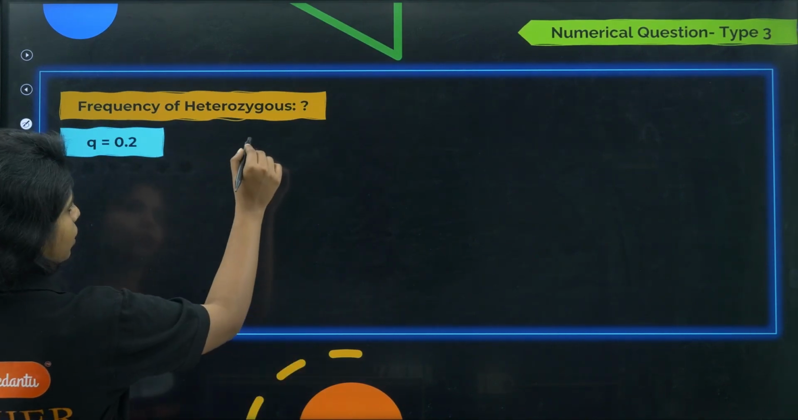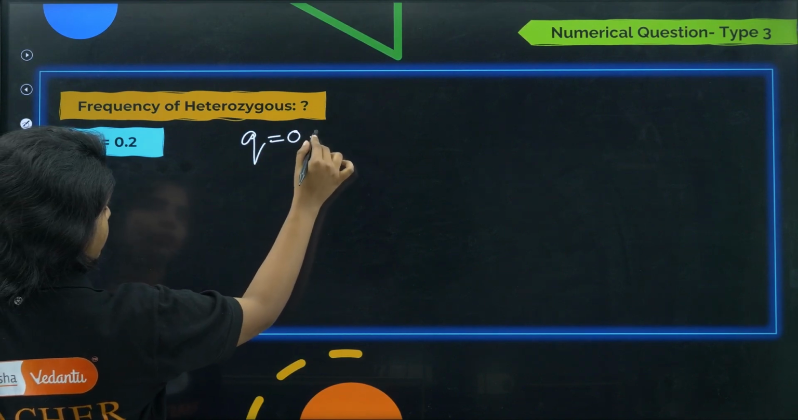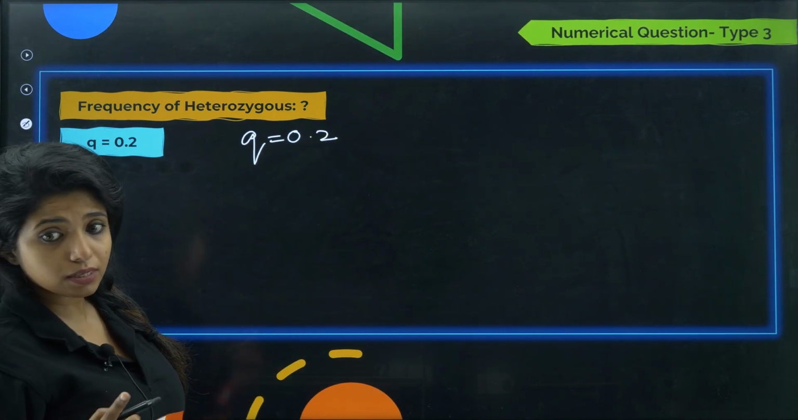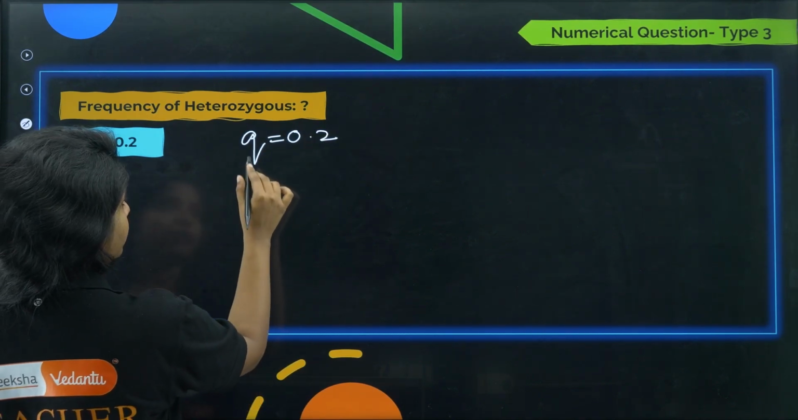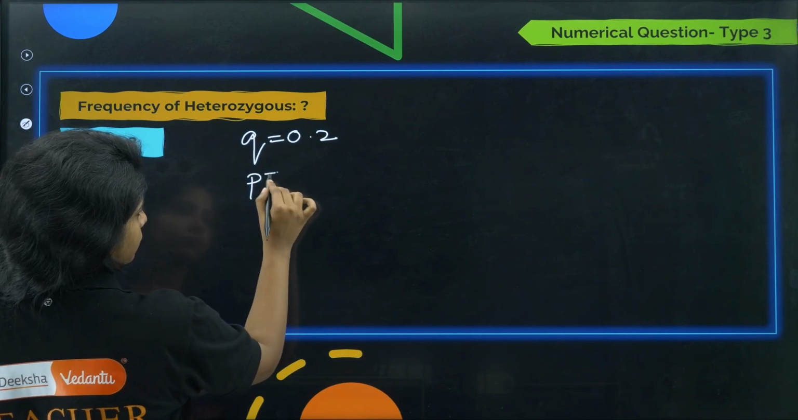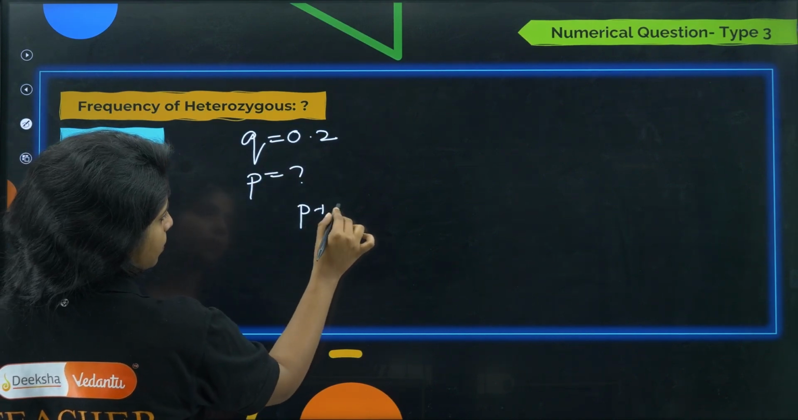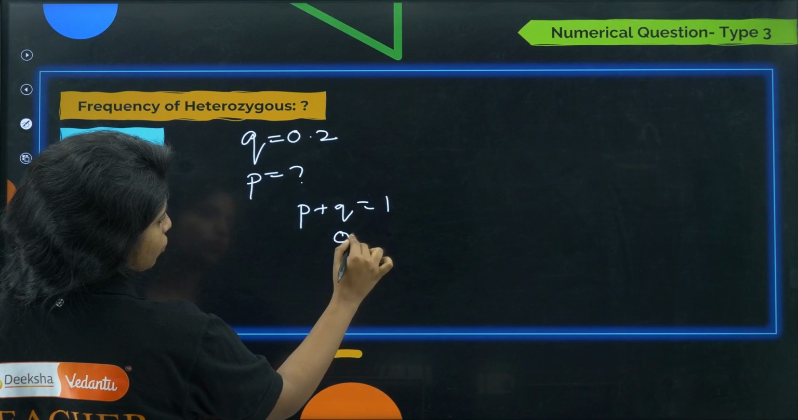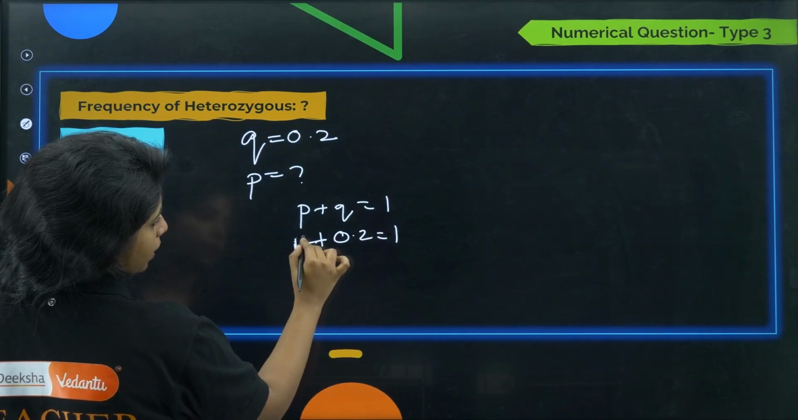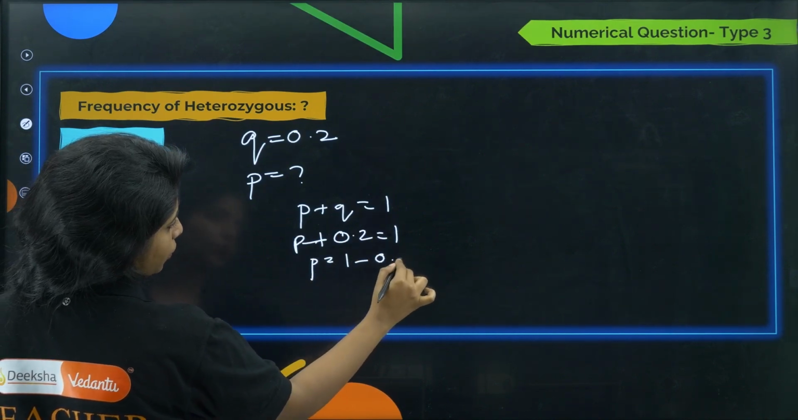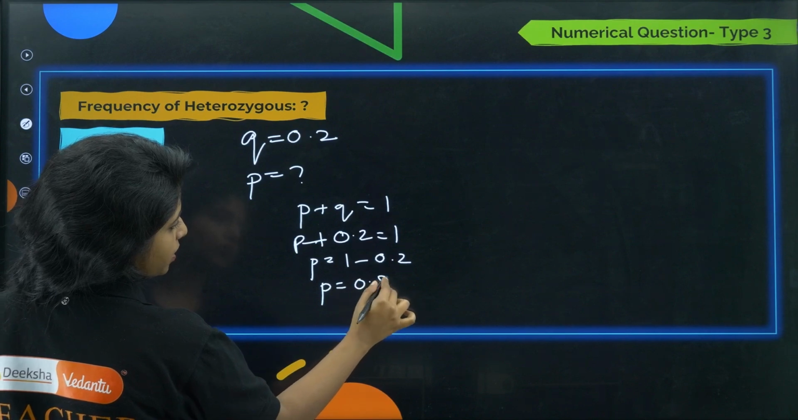So q is given this time, the recessive one. q is 0.2. Now you have to find the dominant one first. What is the frequency of that? Again, p plus q is equal to 1. q is 0.2, so p is 1 minus 0.2. p is equal to 0.8.